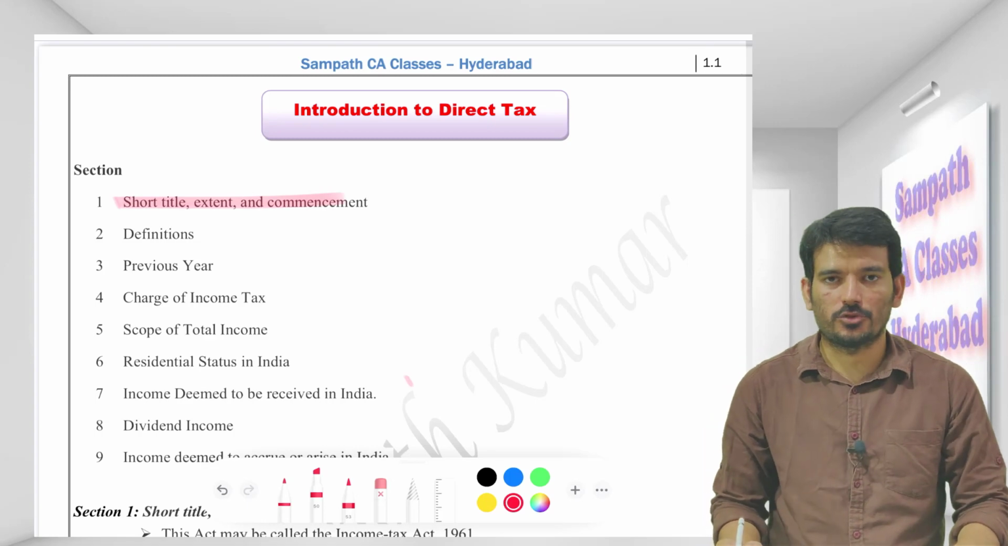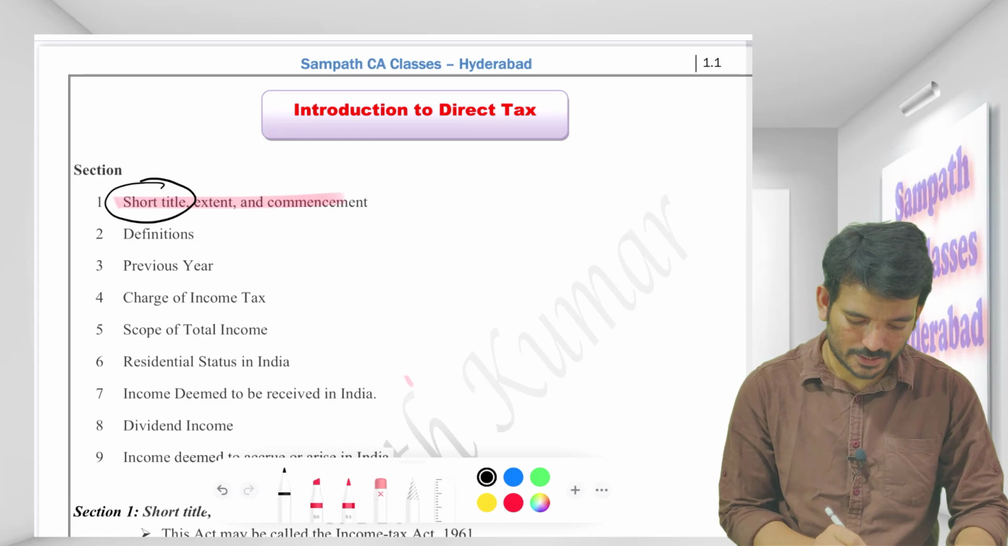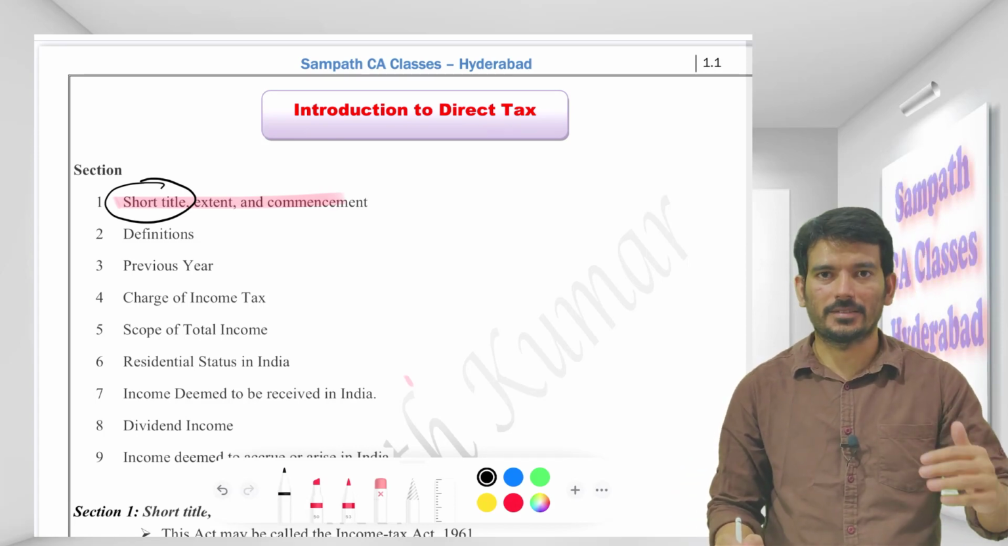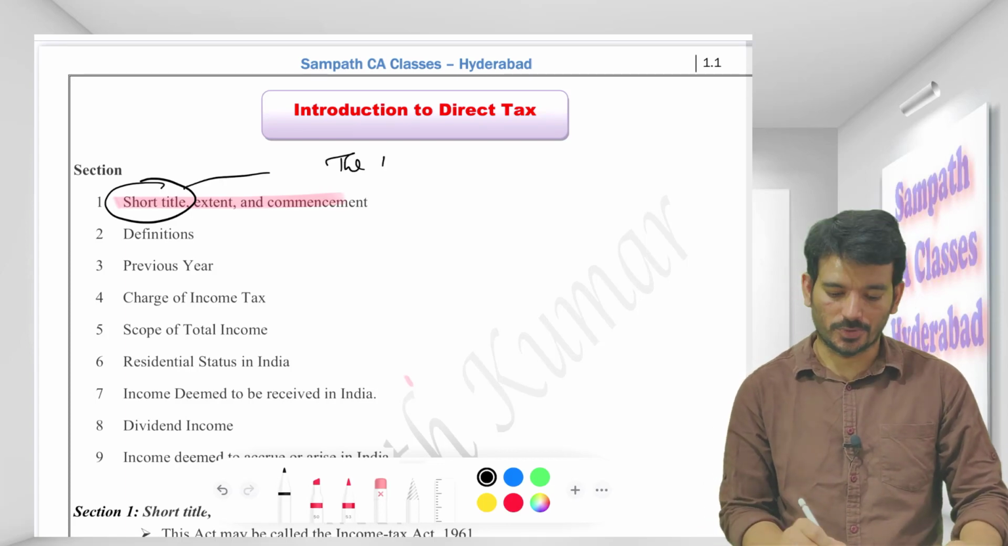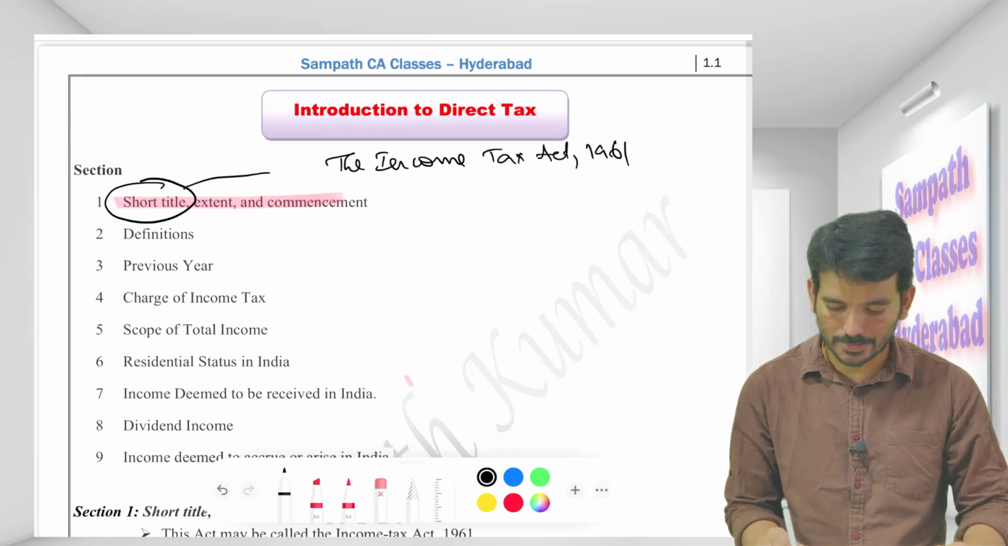Coming to the first section. The first section is short title, extent and commencement. Short title means this is an Act, right? Someone has to name it. So the name is the Income Tax Act 1961.